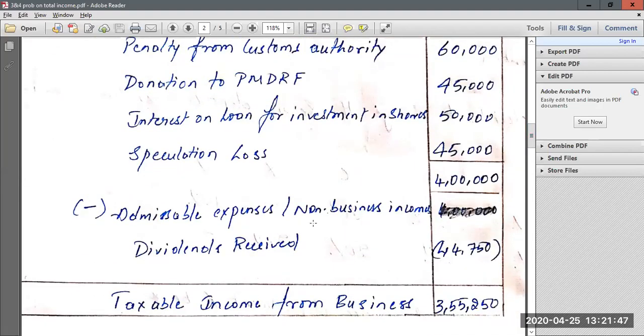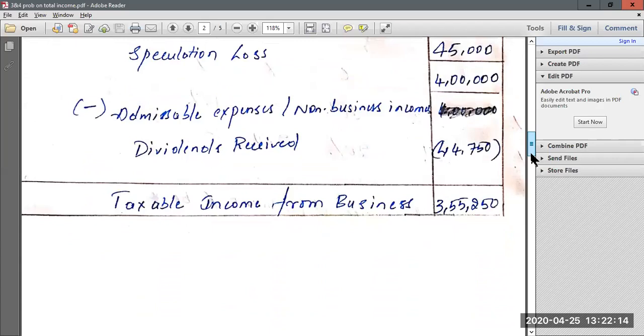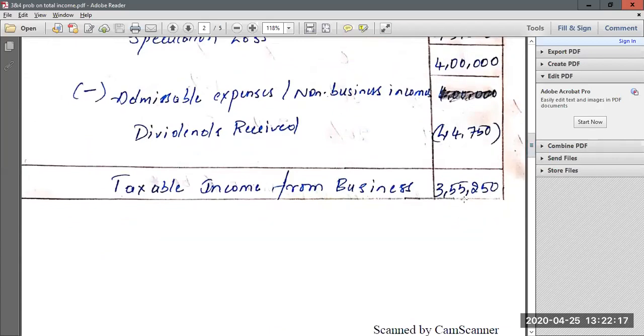Then, if there are any admissible expenses not debited to the P&L account, or non-business income, or income from any other heads of income, we should deduct them from net profit. Here they have given dividends received from an Indian company. Dividend received from an Indian company is not business income, it is income from other sources. So when you have any income from other sources, it becomes non-business income and you should deduct such amount from net profit. So 44,750 of dividend income, since it is non-business income, you deduct from net profit and you will get an amount of 3,55,250. This will become your taxable income from business, or business income.